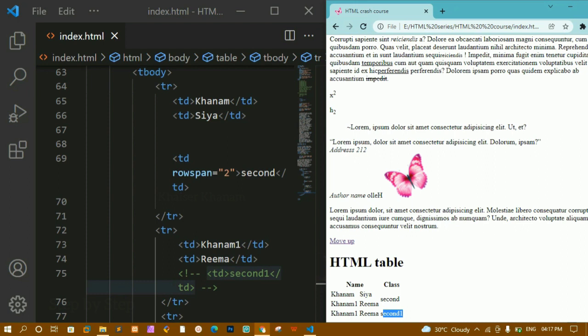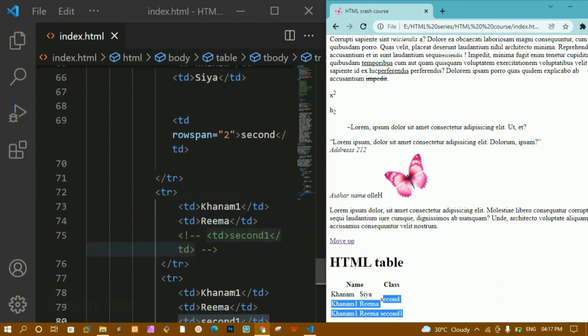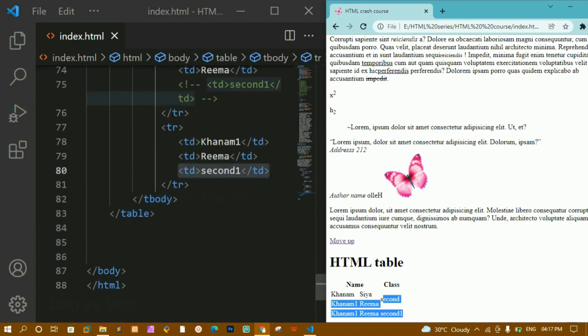Now suppose inside this you are having first name and last name, you can use that one. For column span you can give 2 spaces, and if you want to display multiple data, if you are having larger data for this particular content, you can give rowspan is equal to 2 and it will be taking 2 row space. Okay, this is how we are going to work with tables.